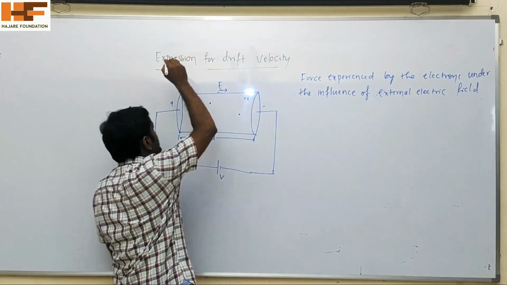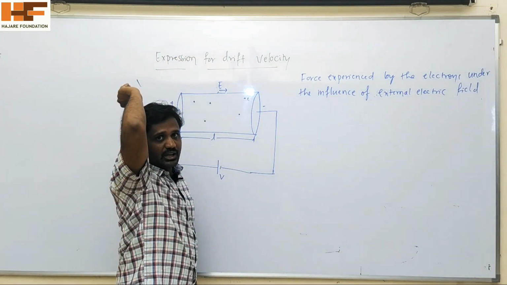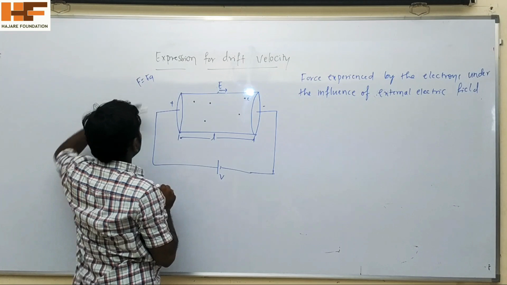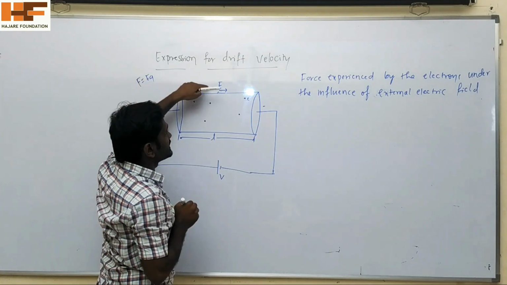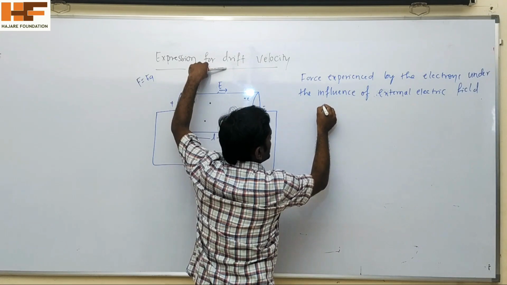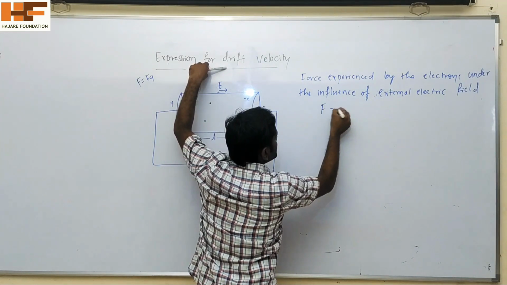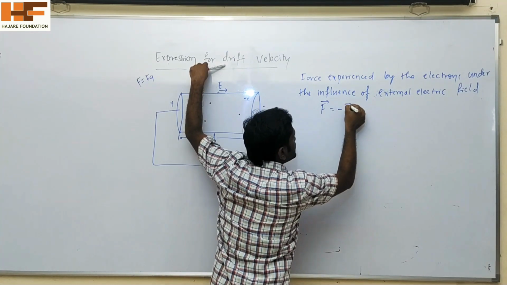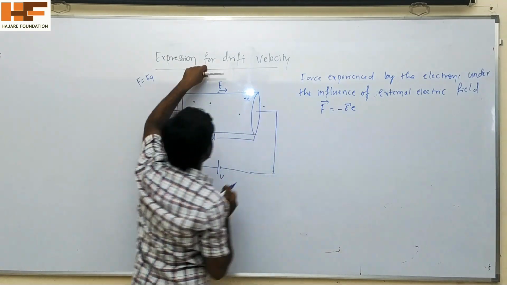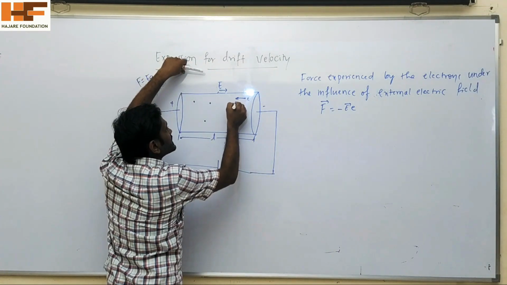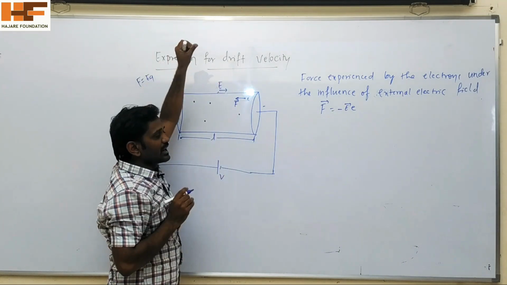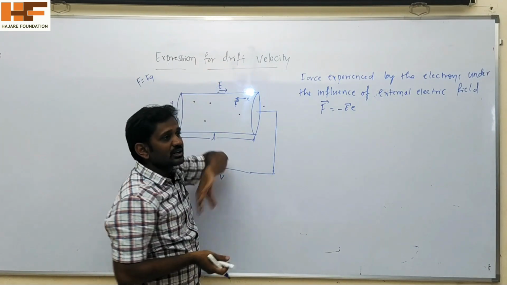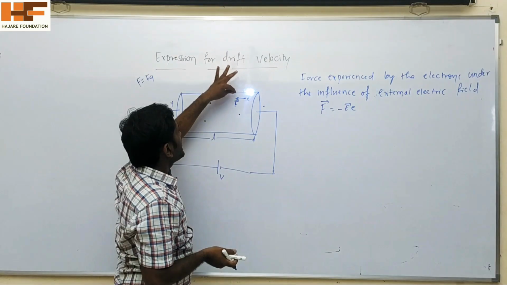We already know that the force acting on a charged particle present in an external electric field is F equals EQ. Here Q is the charge and E is the electric field. Here the force acting on this electron under the influence of the external electric field is F equals minus E into small e. The negative sign indicates that the force is opposite to the direction of the external electric field. When a force acts on this charged particle or electron, it will accelerate.